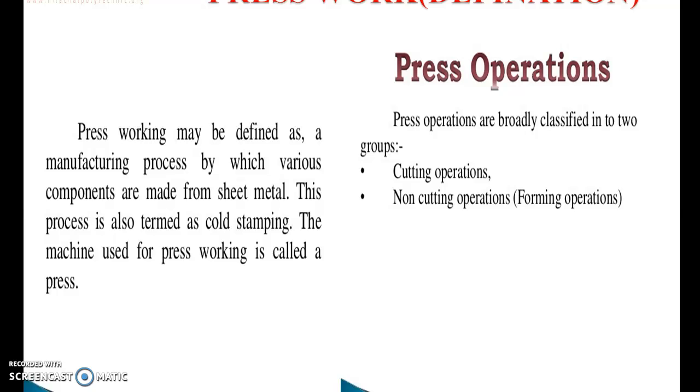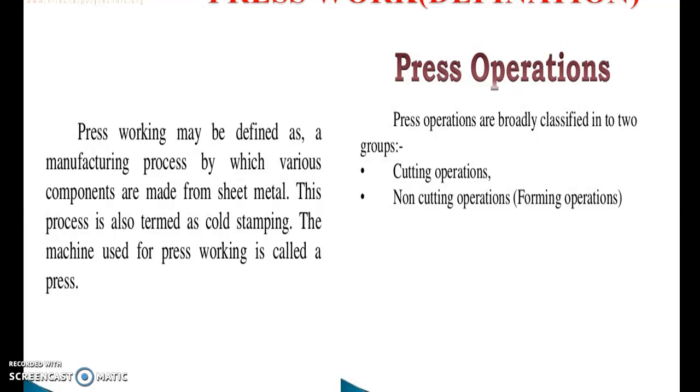Here in the slide also, press working may be defined as a manufacturing process by which various components are made from sheet metal. This process is also termed cold stamping. The machine used for press working is called a press. The general tools used in a press are called dies and punch.